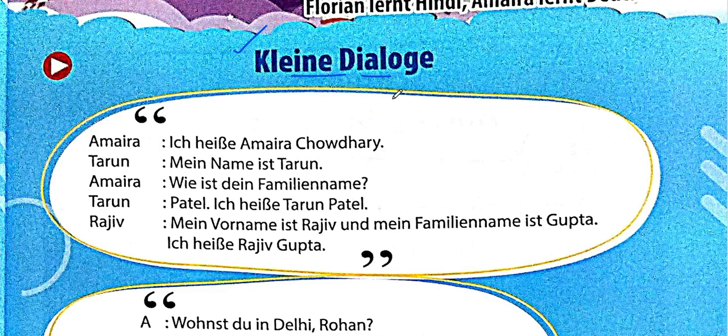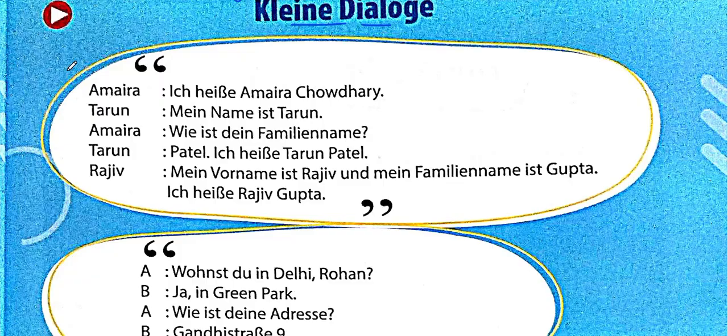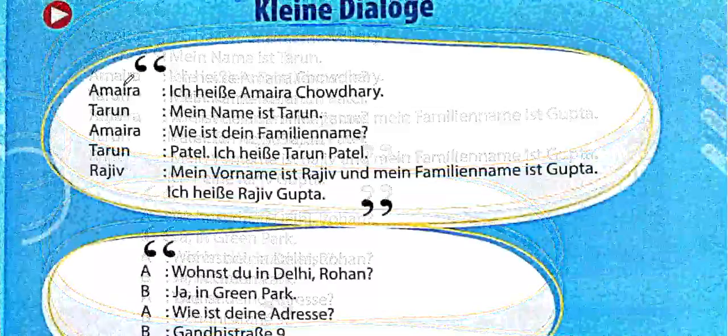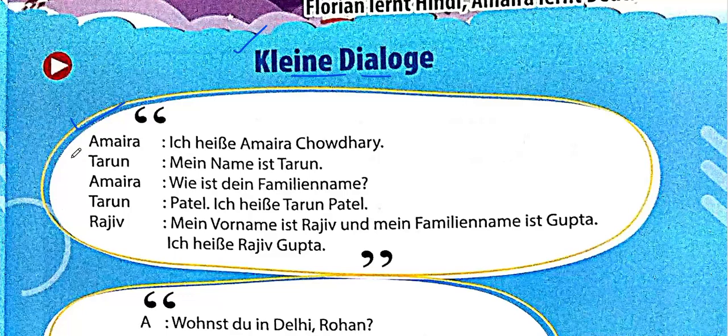And now let's begin. Kleine Dialoge, that means small dialogues, in which you have three small bubbles where you'll be discussing these dialogues. The first one begins with Amara. Amara says, Ich heiße Amara Chaudhry, which means I am named, or my name is, Amara Chaudhry. Tarun then says, My name is Tarun. There are three ways you can introduce yourself in German, and two are listed here. Then Amara says, Wie ist dein Familienname? This word we have already discussed in class 4, which means surname. Your family name, your surname.